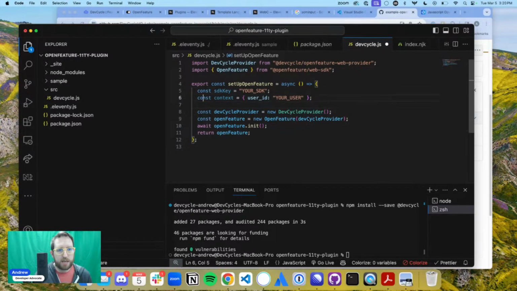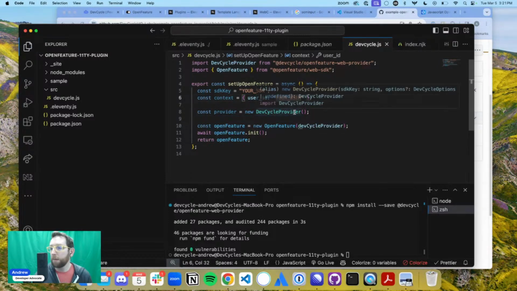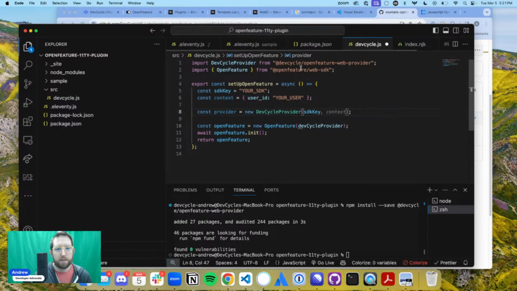All right. So we got our SDK key, we've got our context in there. Now we actually need to set up our DevCycle provider. We're just going to call this new provider. I don't want to be so specific to DevCycle because I want to be able to plug and play from here. But we are going to call new DevCycle provider and put the SDK key in here. Amazing. So basically with this, we've got our provider set up.